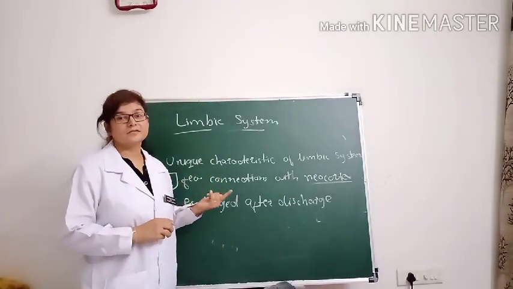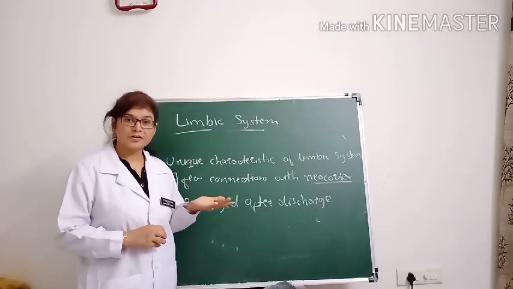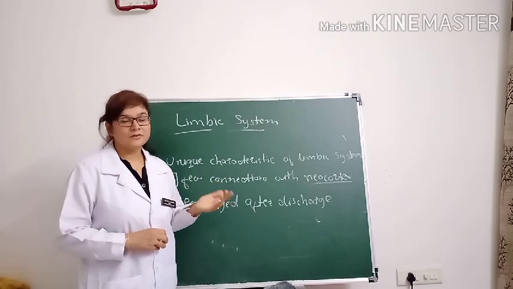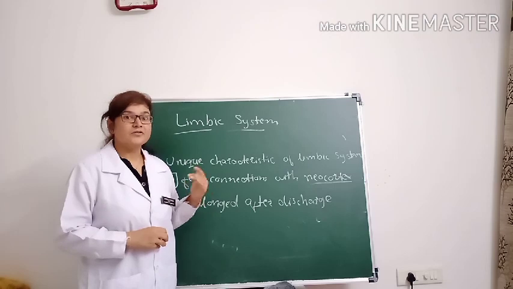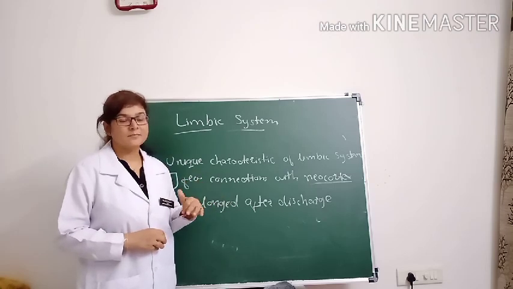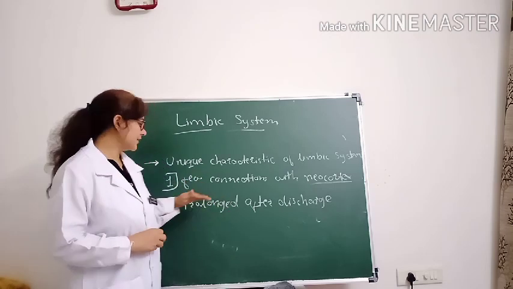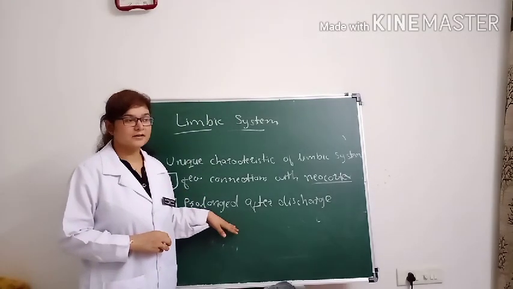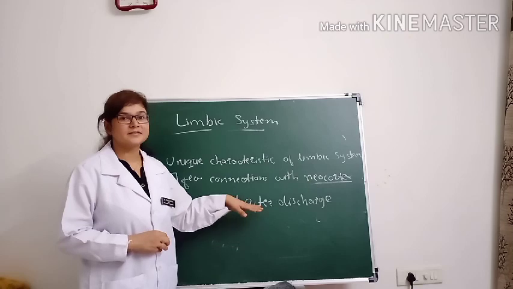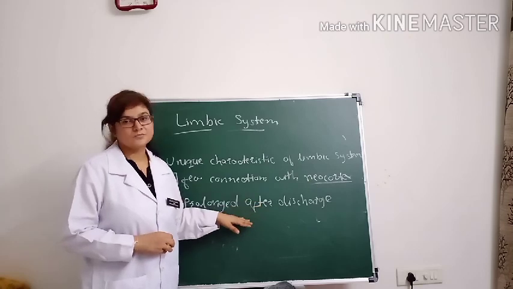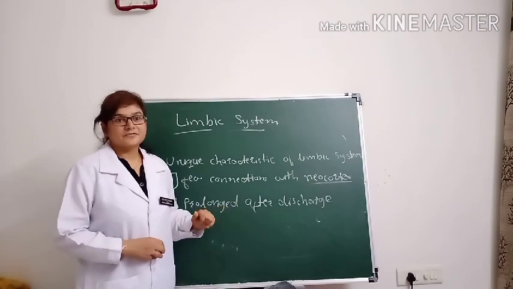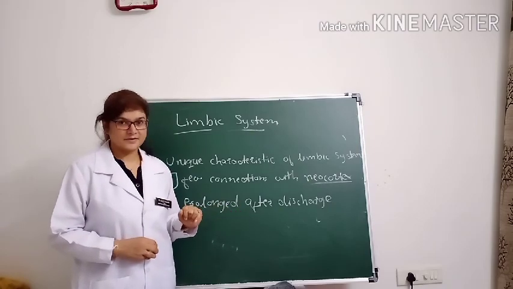First, you can modify the emotions, but you cannot turn them on or off at your own will immediately. Second, there is a prolonged after discharge. Because of that, an emotion developed because of any sensory stimuli will remain for a longer duration. And that is the characteristic feature of the neurons of the limbic system.